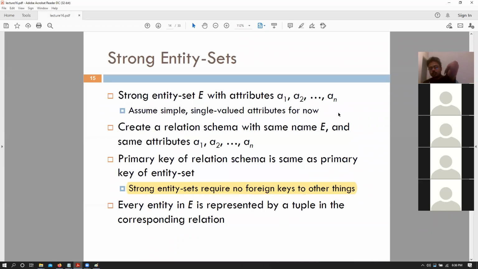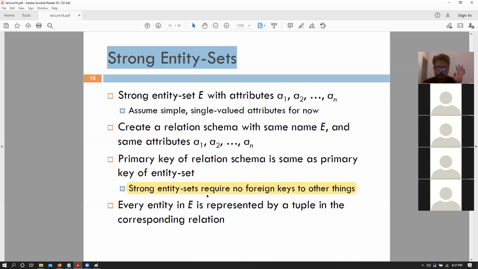Okay. So firstly, let's look at strong entity sets. How do we convert a strong entity set into its corresponding schema? Then we will look into weak entity sets, and then we will look into relations. How do we connect multiple entity sets together? How do we convert that? And then we will talk about weak entity sets and stuff like that.